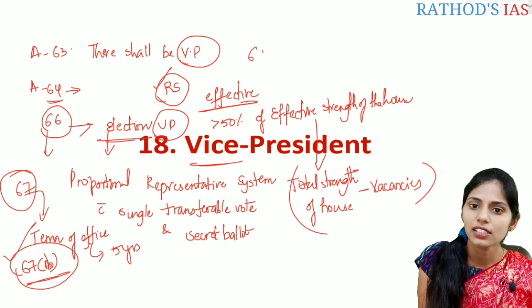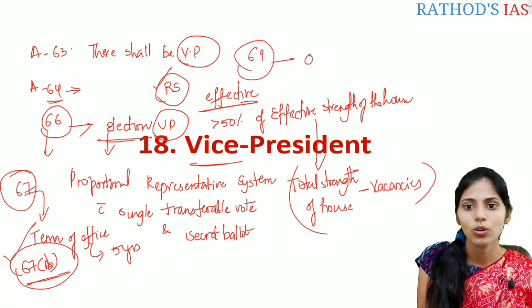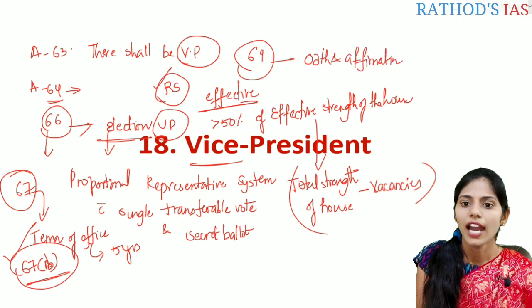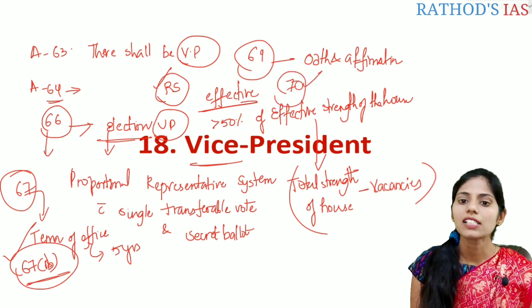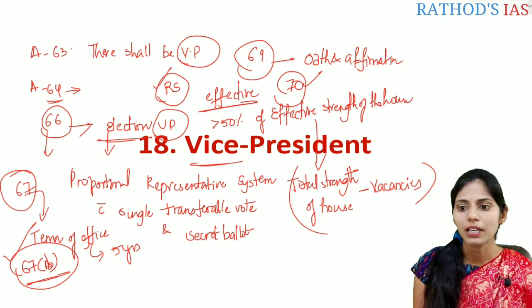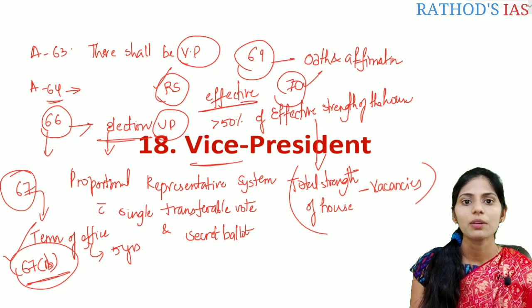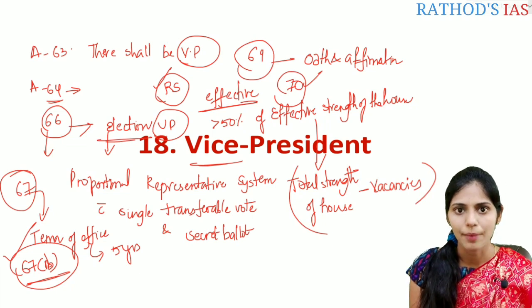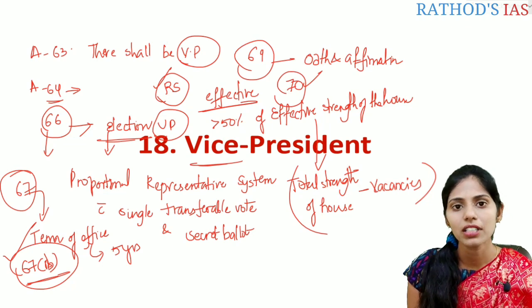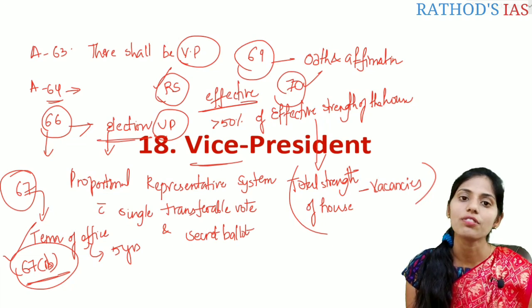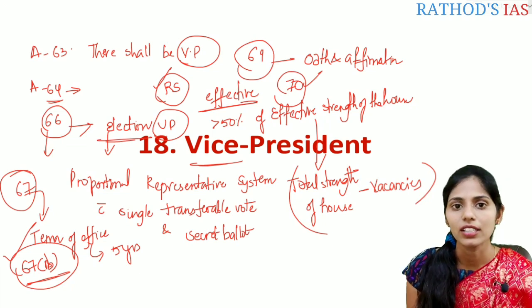And let us see Article 69. Article 69 talks about oath and affirmations. And the next one is Article 70. Article 70 is very important because it mainly empowers the Parliament to make provisions for the discharge of the functions of the President in any contingency not provided for by the Constitution of India. So Article 70 empowers the Parliament to make any law or act regarding the discharge of functions in any contingency which is not provided in the Constitution.